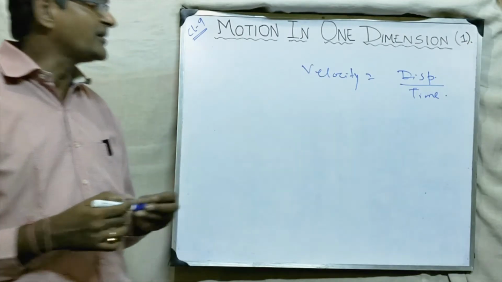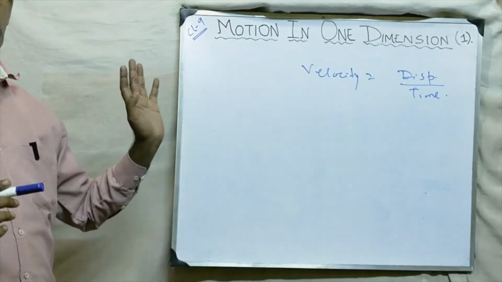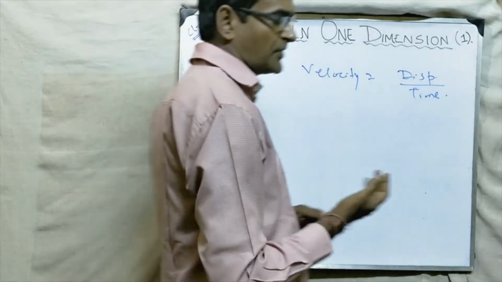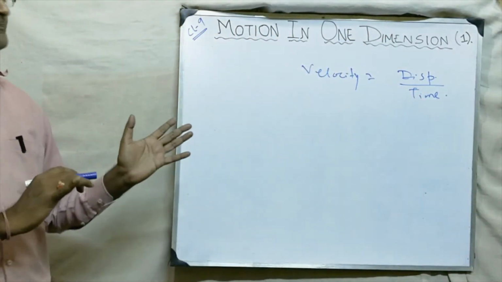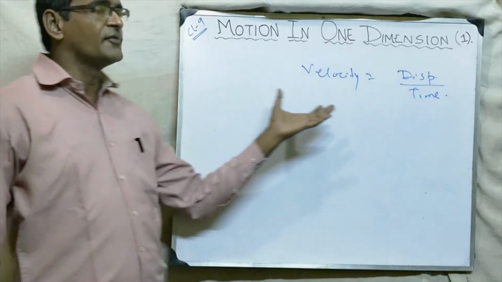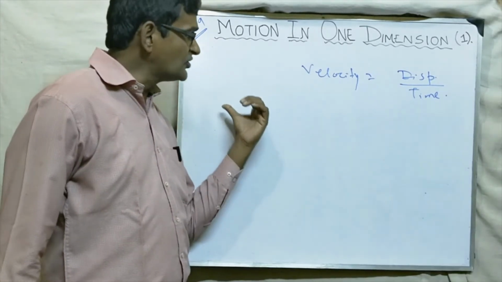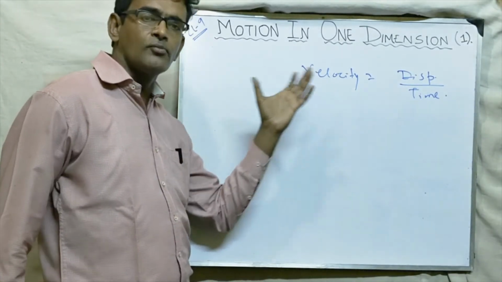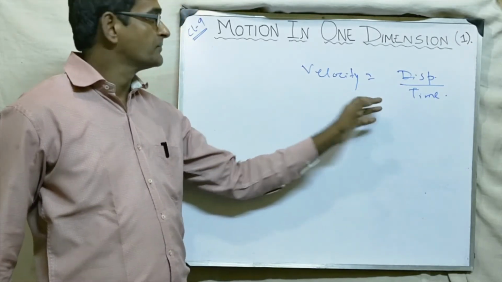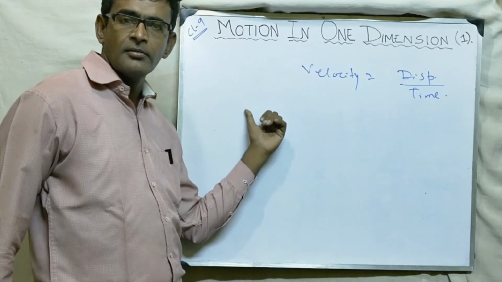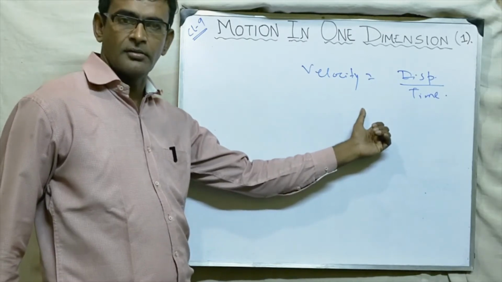So displacement by time is called velocity. Units are the same: meter per second, kilometer per hour, whatever unit we are having. The difference between speed and velocity is almost the same as what we studied for distance and displacement. Speed is a scalar quantity, velocity is a vector quantity.